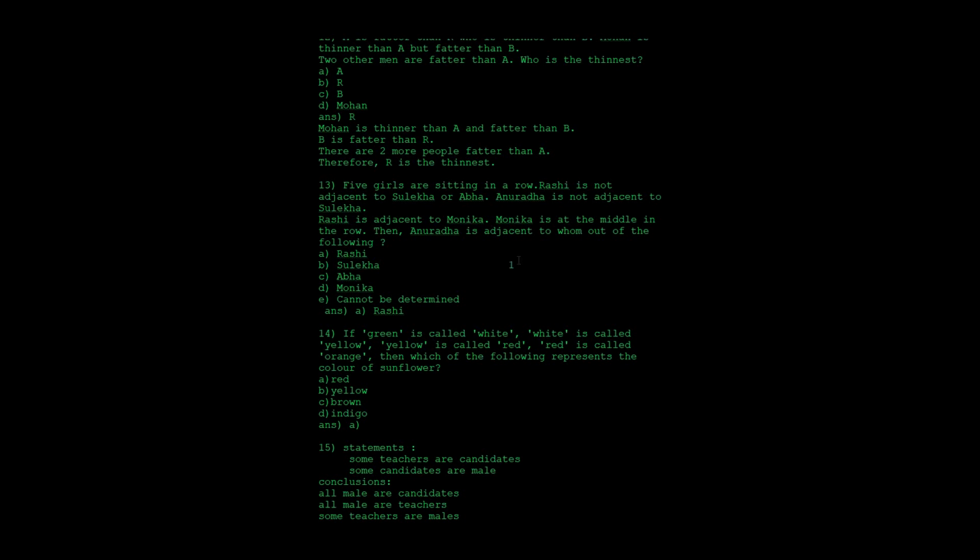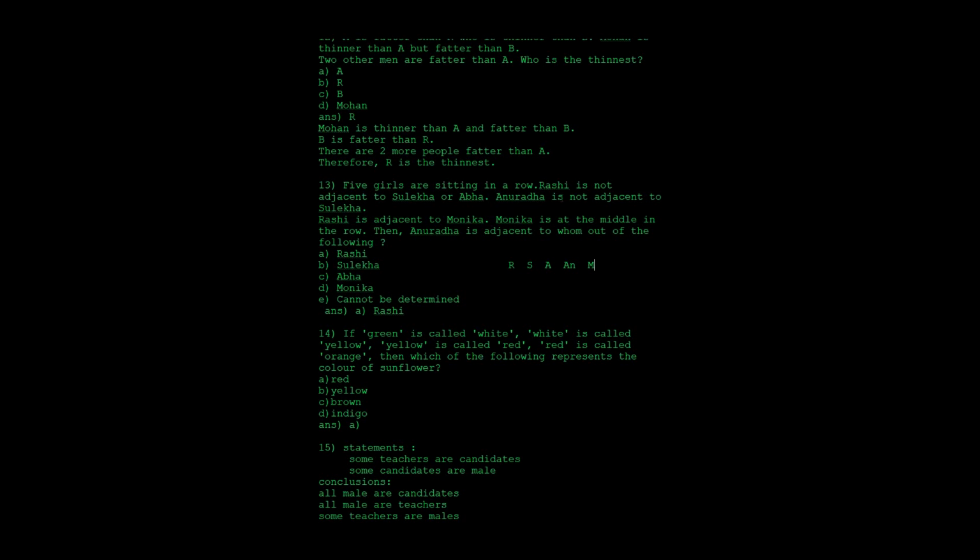So consider 5 girls. First, who are the 5 girls sitting in a row? The first one is Rashi. Then after that we have Suleka. Then Abba, then Anuradha. And the next one is Monica. So Rashi is not adjacent to Monica. So these are the 5 girls: Rashi, Suleka, Abba, Anuradha, and the last one is Monica.